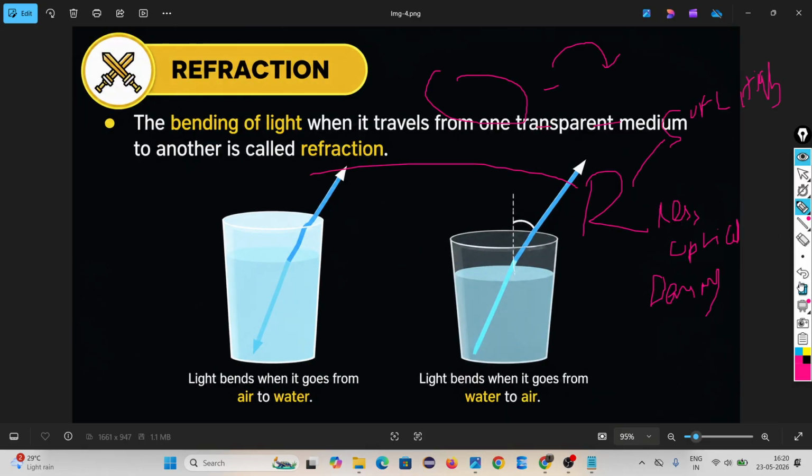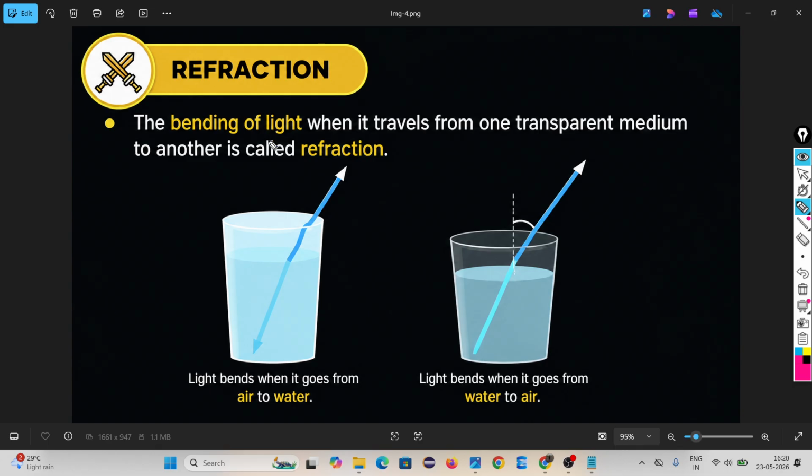Refraction. Look, it is the bending of light. Reflection is the bounce back of light. Refraction is the bending of light when it travels from one medium to another. Look, now the light ray is coming. Suppose this is the light ray coming from air. This is the air medium. When it enters the